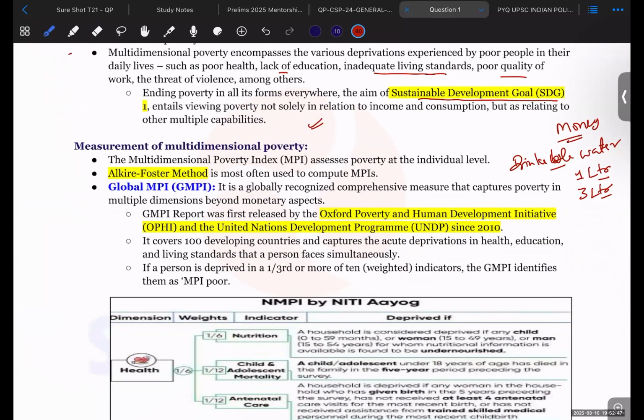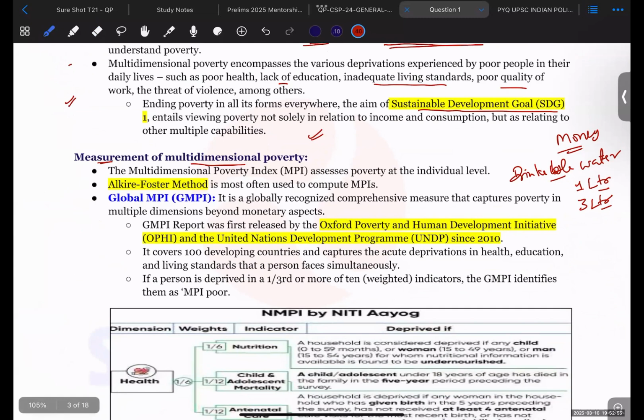Now, how do we measure multidimensional poverty? We have gone through what multidimensional poverty is, and now we should look at how its measurement is done. You should always remember that the Alkire-Foster method is used for assessing poverty, not only multidimensional poverty but also poverty in general.